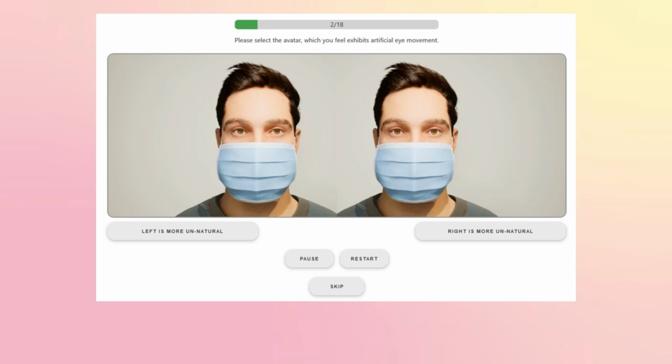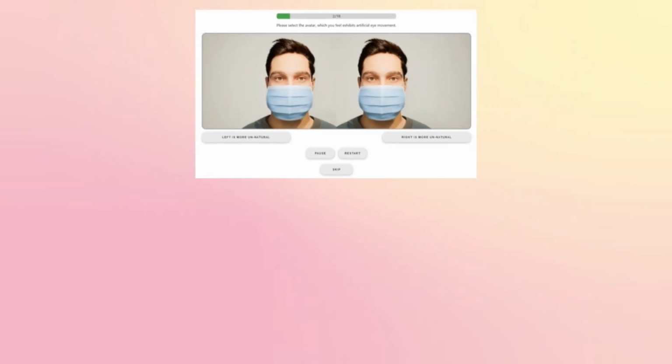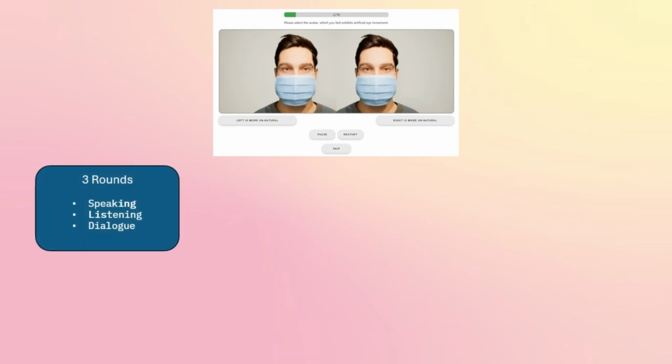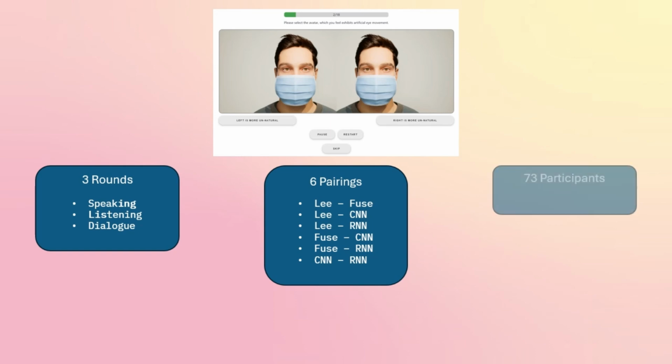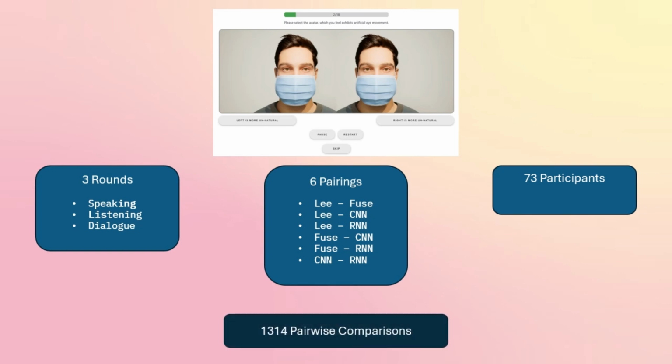Each participant sees a total of 3 rounds: speaking, listening, and dialogue. In each round, all models are shown in pairs, resulting in 6 pairings per round. This makes a total of 18 comparisons per participant. We collected feedback from 73 participants, resulting in a total of 1,314 pairwise comparisons.